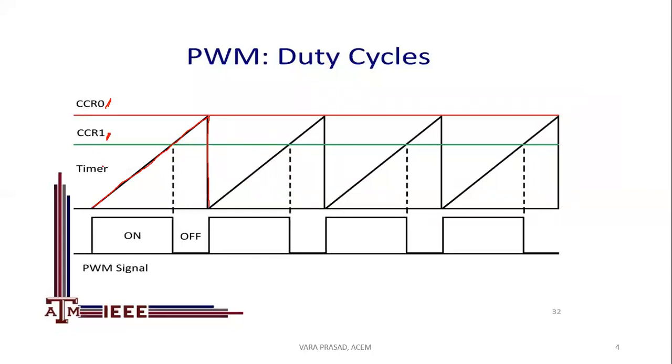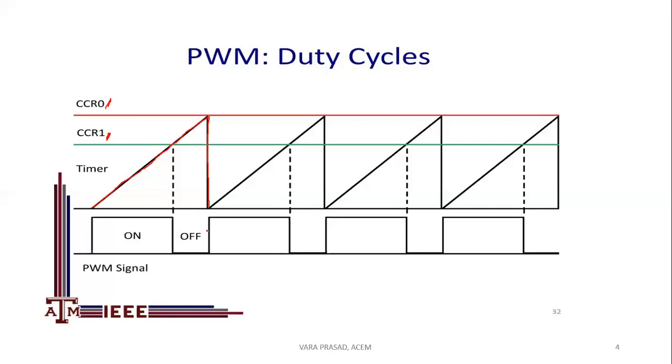Suppose your count starts at 0 and increments until it reaches the pulse width, then the output is logic 1. After that, once it reaches the count value, the counting stops, and that's why the output goes to logic 0. And again, when the count is 0, it starts and reaches the maximum. Once the count reaches the maximum, it suddenly reaches 0 again.